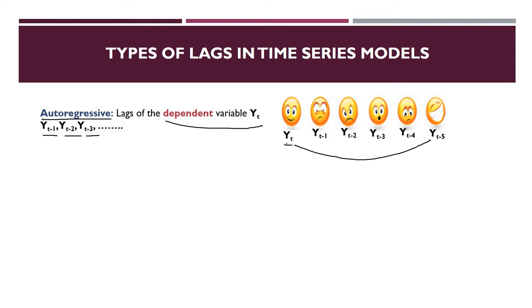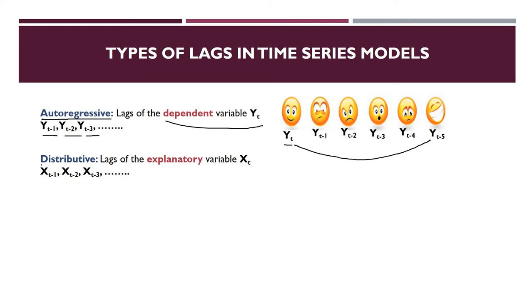So my today's happiness is depending on my own happiness, on my own event which happened 5 days back. That is known as auto-regressive. That means today's variable yt is depending on its previous values, whatever has happened with the same variable in the past. That is known as auto-regressive.